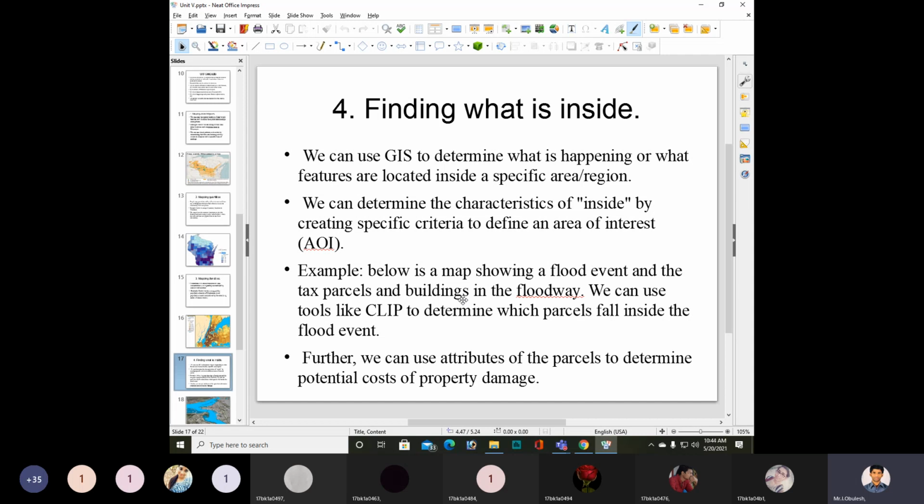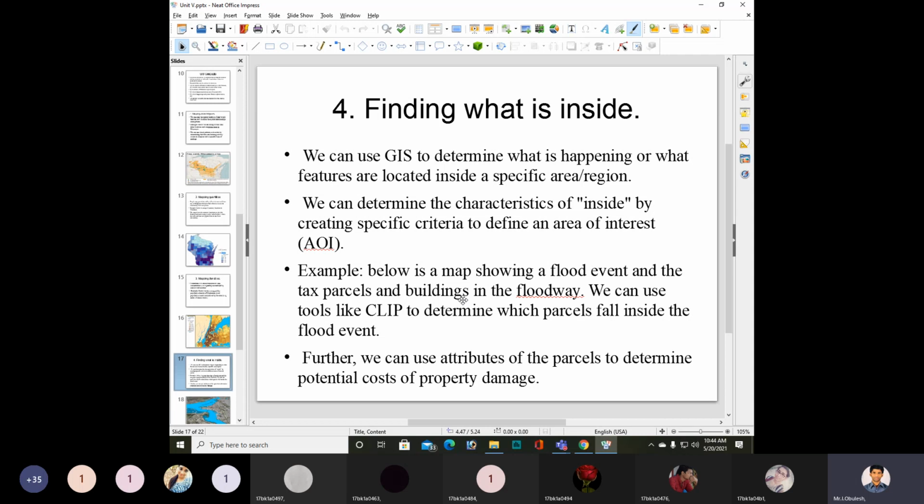Further, we can use attributes of the parcels to determine potential costs of property damage.